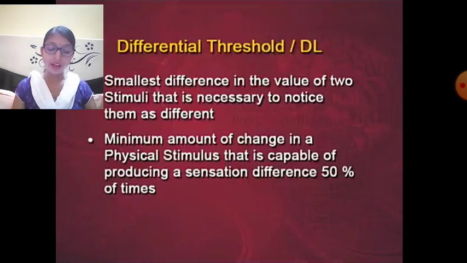So you may realize by now that understanding of sensation is not possible without understanding the AL and the DL of different types of stimuli, for example visual and audition, but that is not enough. Sensory processes do not depend only on the stimulus characteristics. Sense organs and the neural pathways connecting them to various brain centers also play a vital role in these processes.